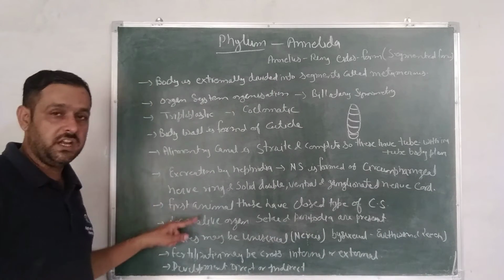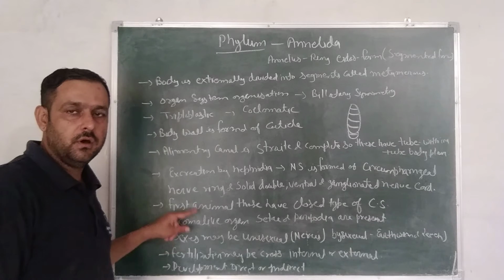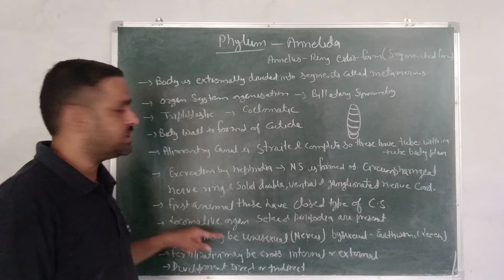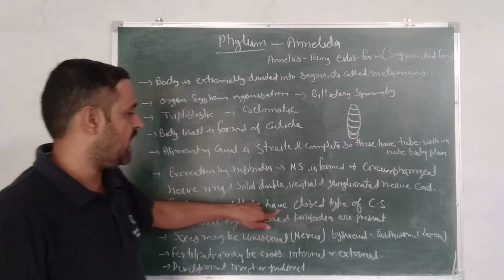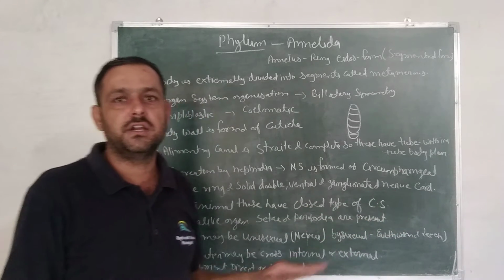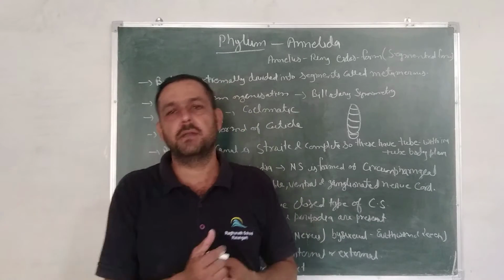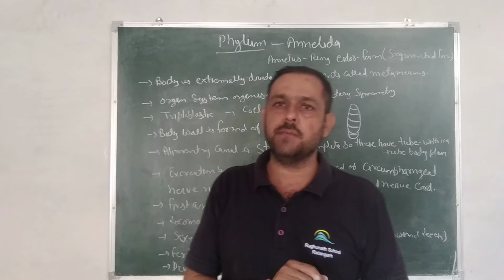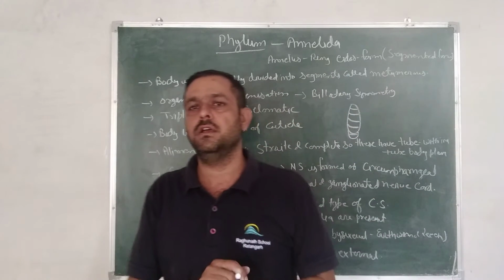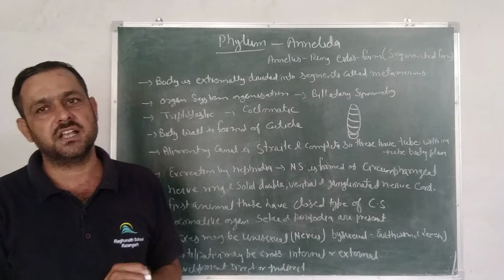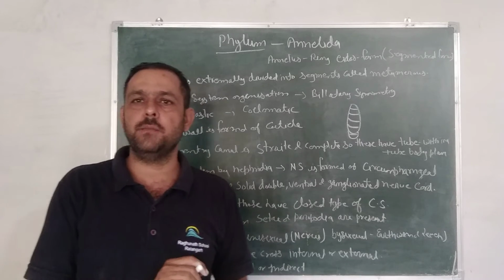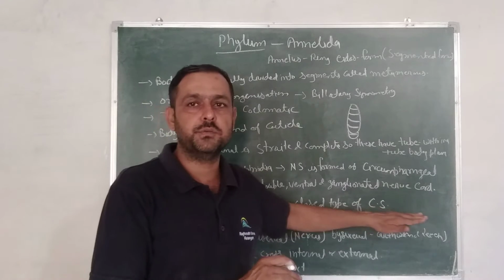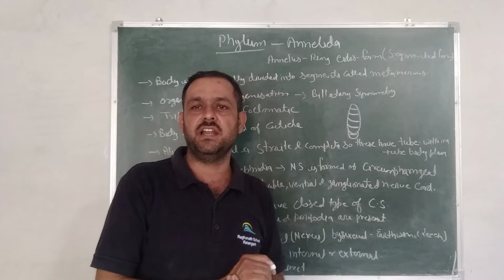Next character. These are the first phylum in which the enclosed circulatory system is found. So first animals that have closed type of circulatory system, means whenever the blood flows in the blood vessels, then it is called closed type of circulatory system, and whenever blood does not flow in the blood vessels, that is called open type of circulatory system. So these are the first animals that have closed type of circulatory system, means blood vessels and arteries are found in these animals.